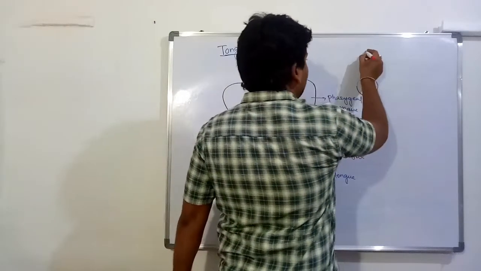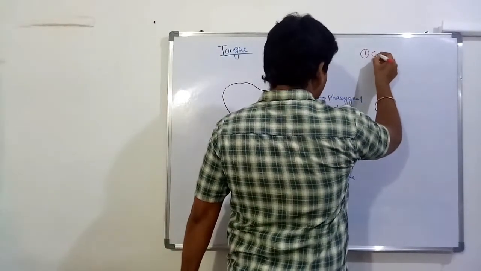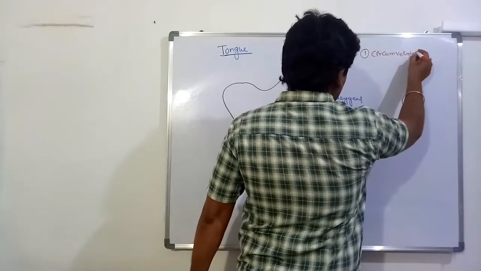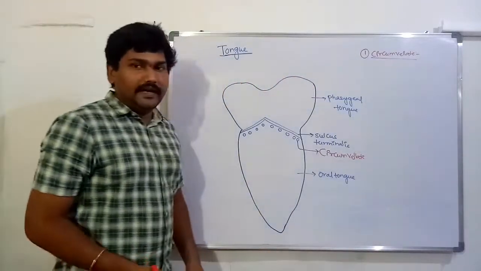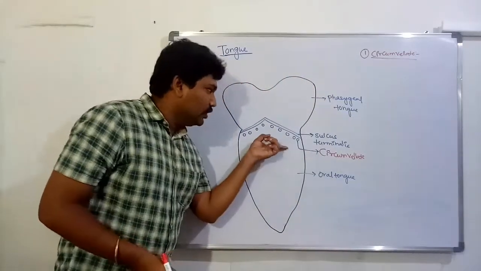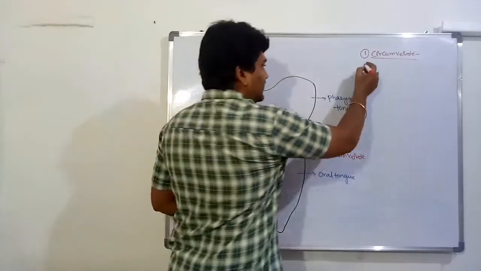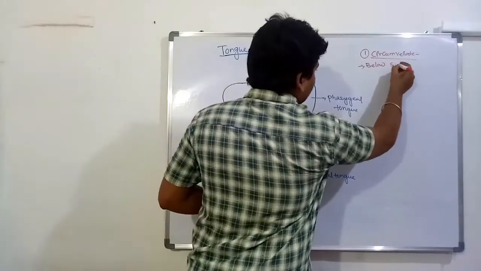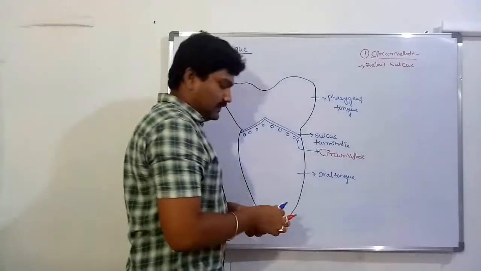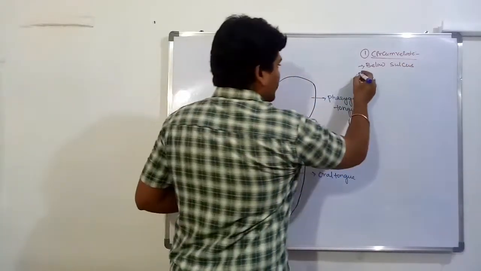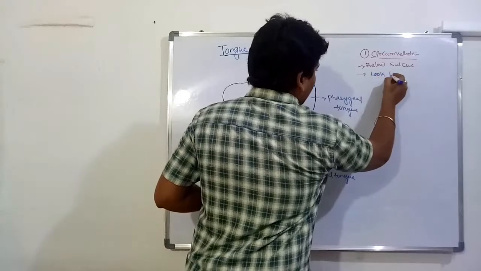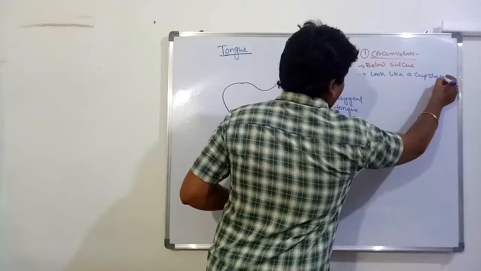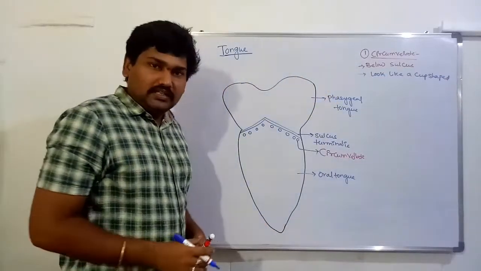Let's discuss the circumvallate taste buds first. These taste buds are located below the sulcus terminalis, and they look like a cup-shaped structure.